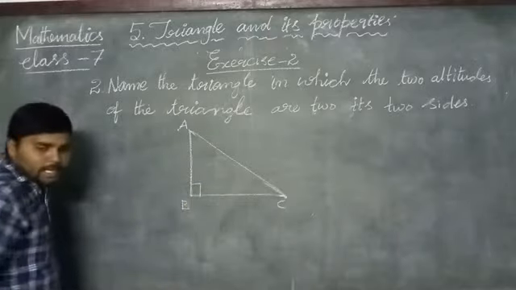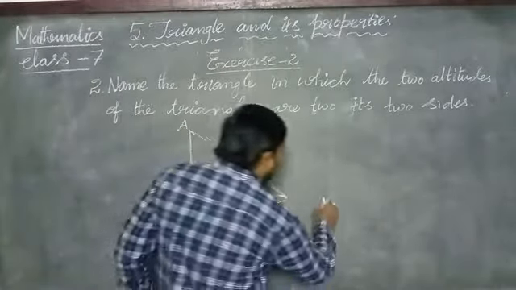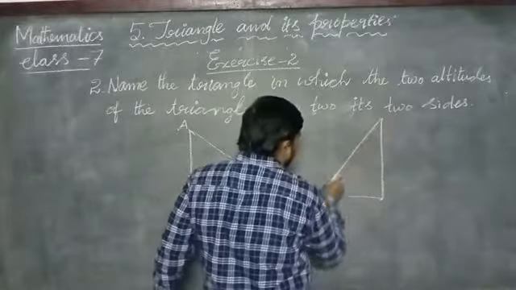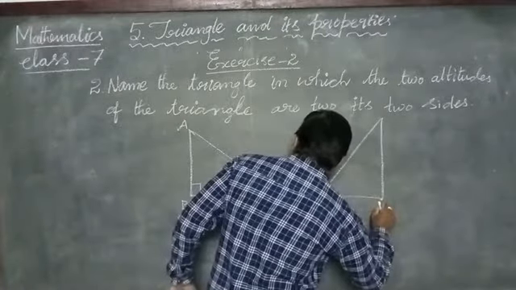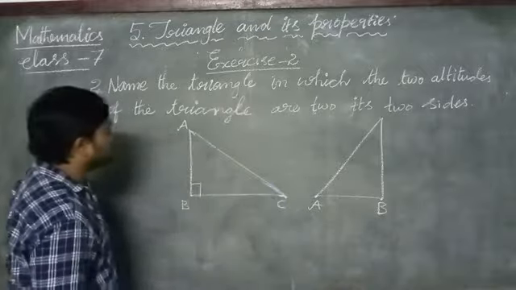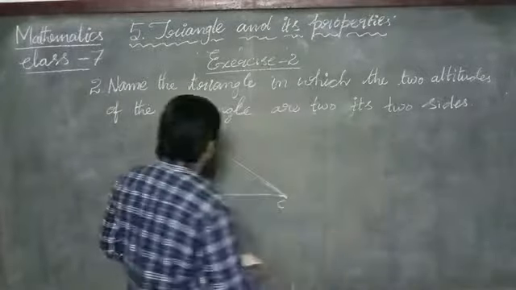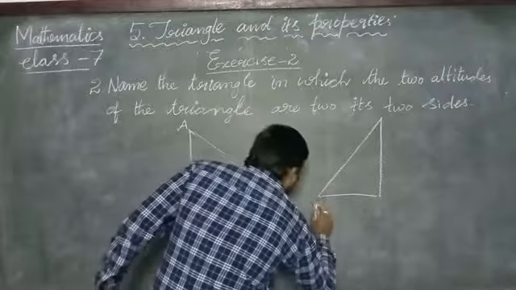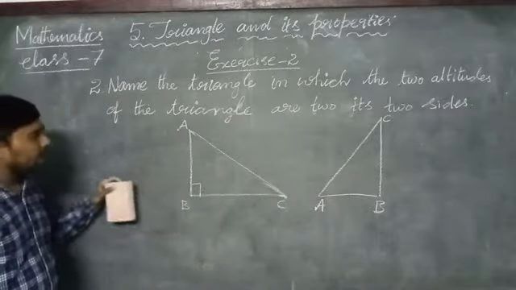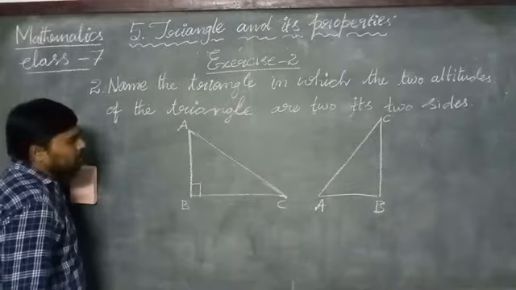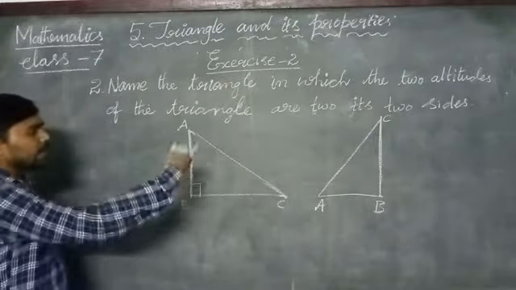Suppose you invert the triangle like this, then A becomes here and B is here, and here is C. In the right angle triangle, AB is the altitude, and at the same time BC is also the altitude and a side of the triangle.